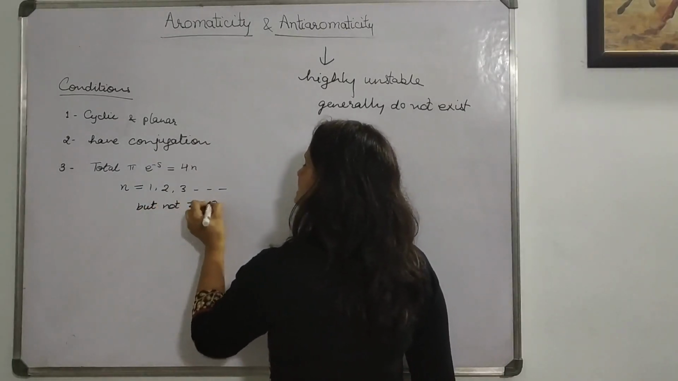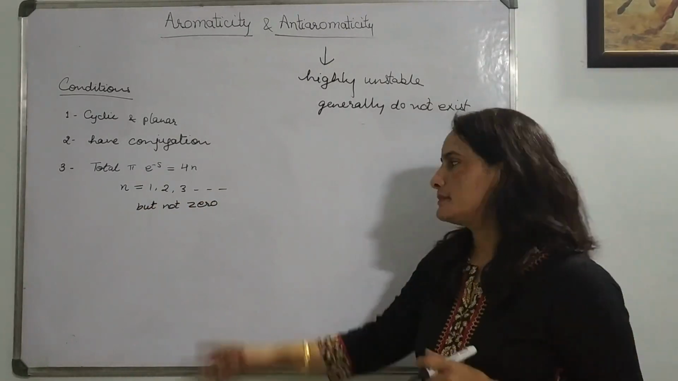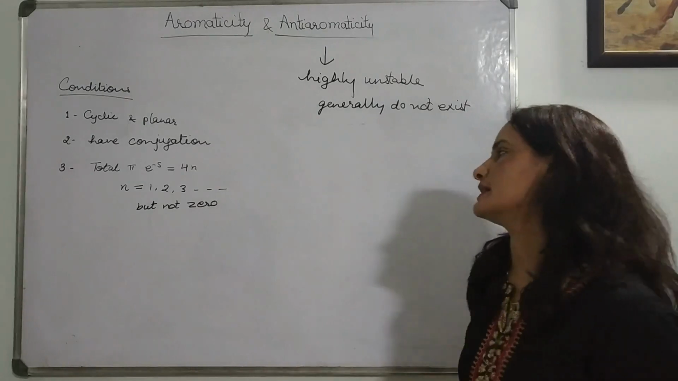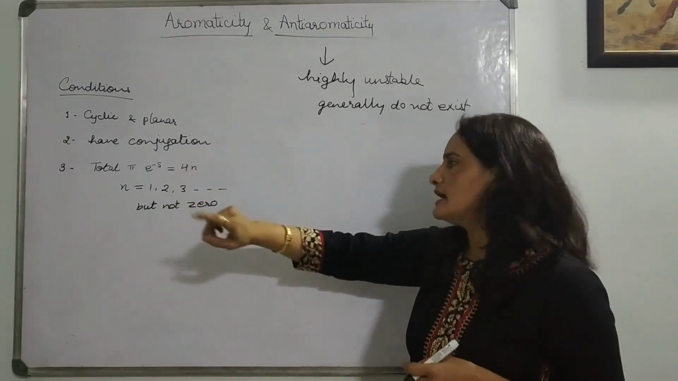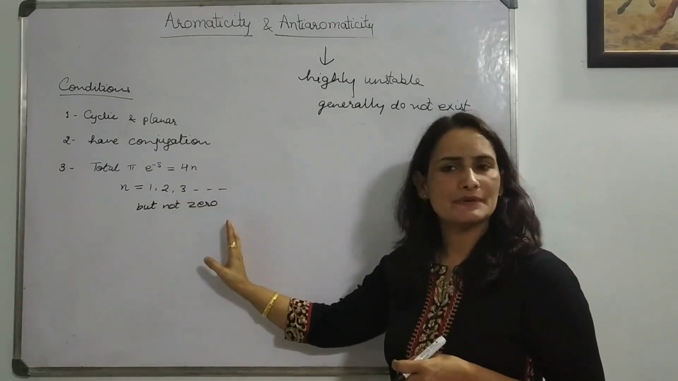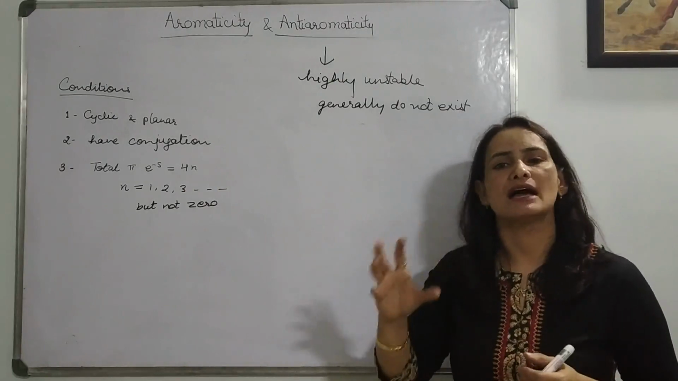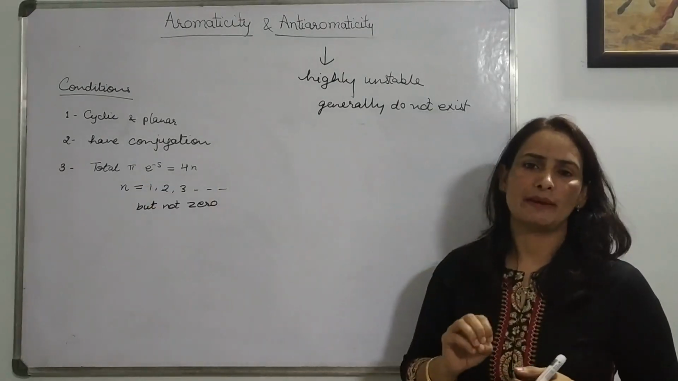If you remember, in aromaticity we started the values from 0 onward. But here the value of n should not be 0 for the compound to be anti-aromatic. Actually, on this portion, questions are sometimes asked. How many pi electrons are suggested in an anti-aromatic compound? What are the n values suggested? So you must remember this.